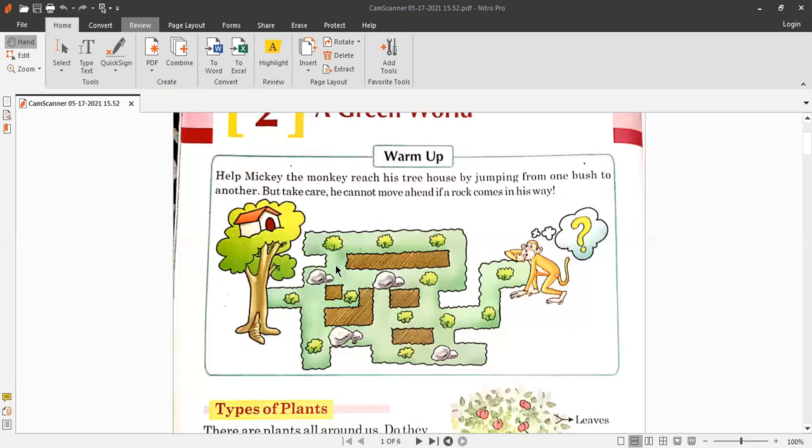Then we have a rock here, so we'll turn towards the right, and then there's a bush again, and then you draw this line here, and here we go, we have reached his tree house. So you draw the line starting from here, and then here, and turn to the right side, and then move, and this is the tree house of Mickey.